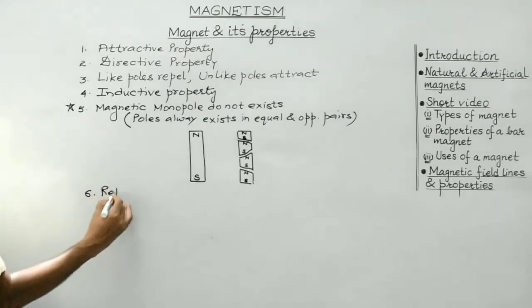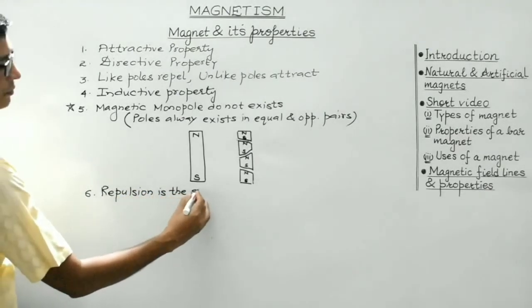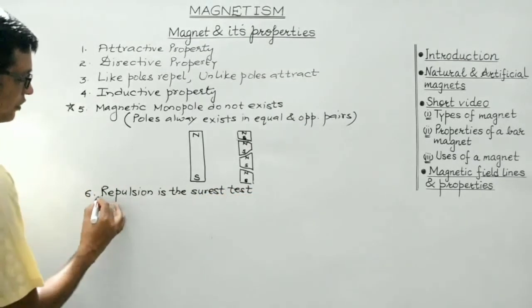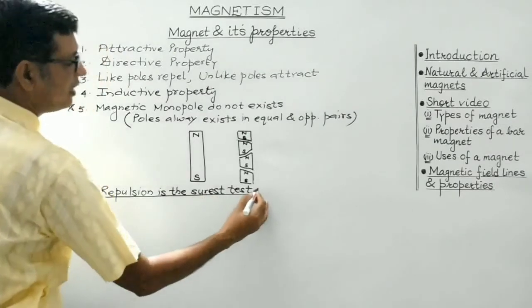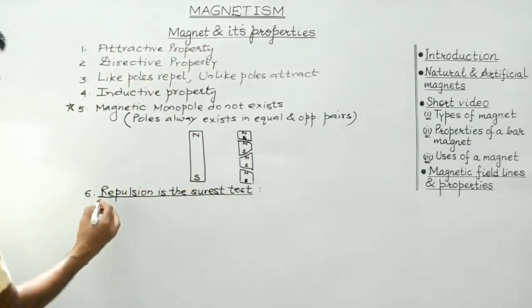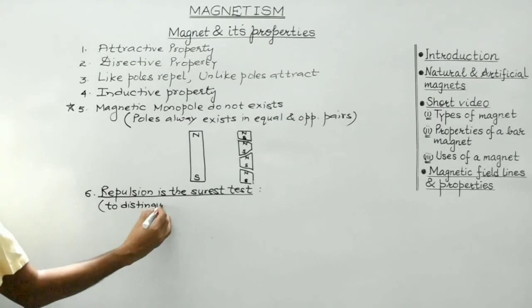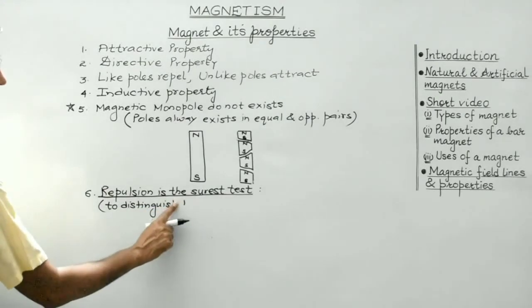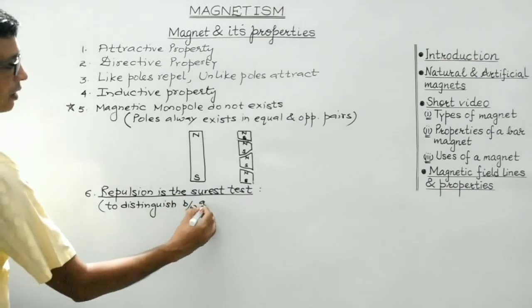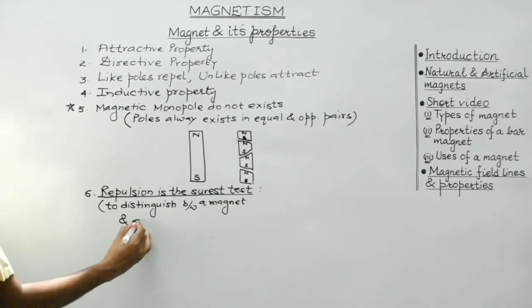Repulsion is the surest test to distinguish between a magnet and an iron bar.